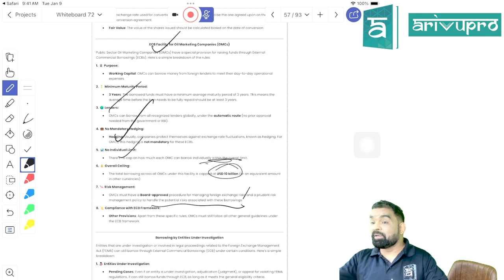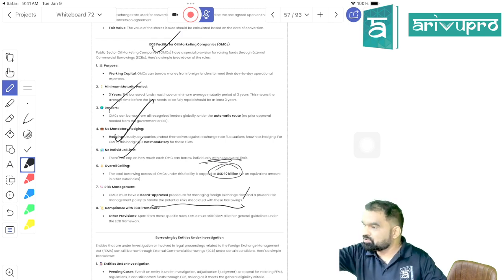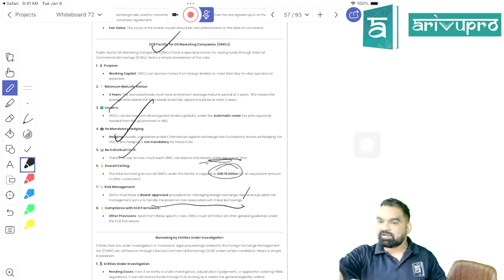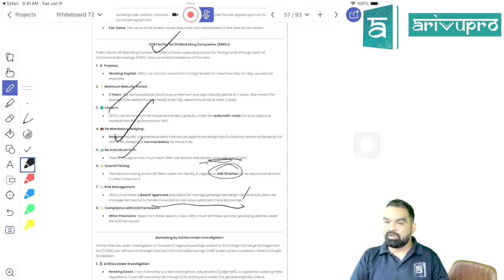4 lakh I have to pay additionally because the rate has been fluctuating. You got my point, student? Suppose he is a person resident in US. I asked him, please give me a borrowing of $1. He has given me borrowing lending of $1. I have got $1. I have got it converted into Indian currency, and I got 78 rupees.